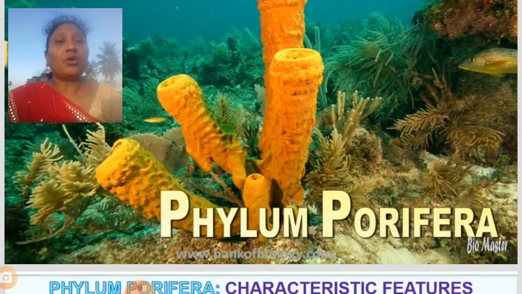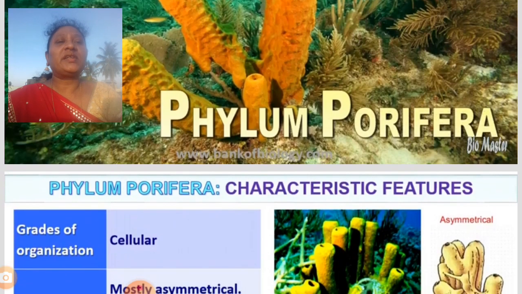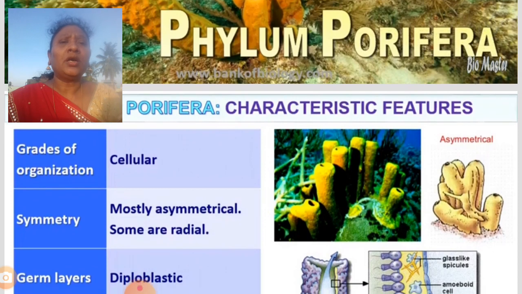Pori means holes. The body is filled with pores, porous. That means holes. That's why they are called poriferan animals. Let us see the general characters of poriferans. The grades of organization means division of the organisms. Organisms are classified based on the cellular level.